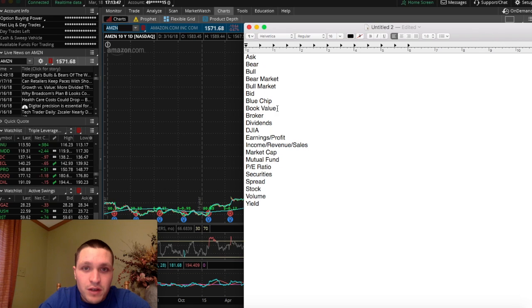Next one, book value. The book value of a stock is found in the SEC filings, but it is just your liabilities minus your assets. And that gives you the book value of the company. Liabilities are stuff that's costing the company money, and the assets is everything a company owns or even the profit they're bringing in, the cash they have on hand. Anything that's positive can make the company money.